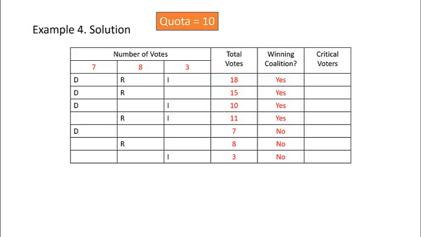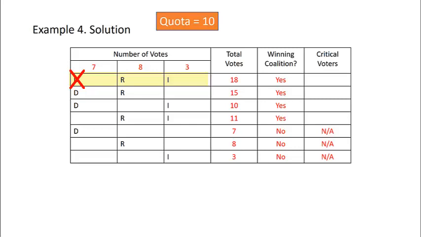Now, who are the critical voters within these winning coalitions? Notice we only have to compute critical voters for winning coalitions. So in our first coalition of Democrats, Republicans, and Independents, if Democrats leave, Republicans and Independents still have 11 votes available.